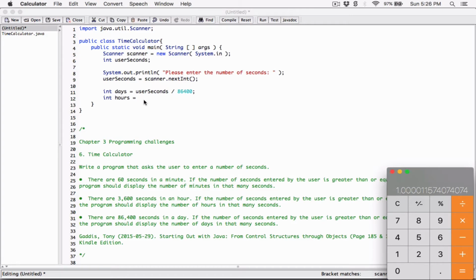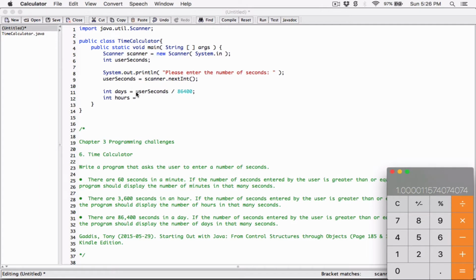Now let's figure out the remainder from it. We've been able to get one exact day from it. Let's take the remainder, that's what we need next, and see if we can get any exact hours from it. So let's take the remainder and divide by 3,600 to see if we can get any hours from it.